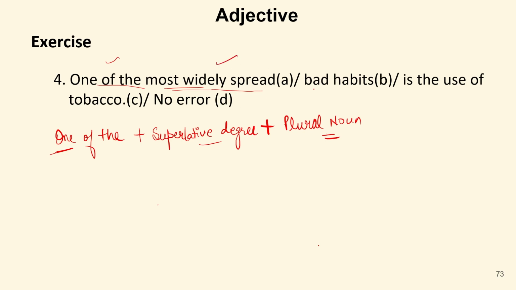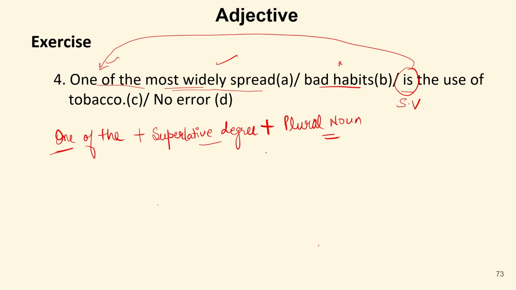It's a superlative degree of adjective. Then bad habits, that is plural noun. So this is also correct. Is also correct because is a verb which depends on the subject, and subject is one, which is singular. So the verb is also a singular verb. So the entire sentence is correct. There is no error in the sentence.